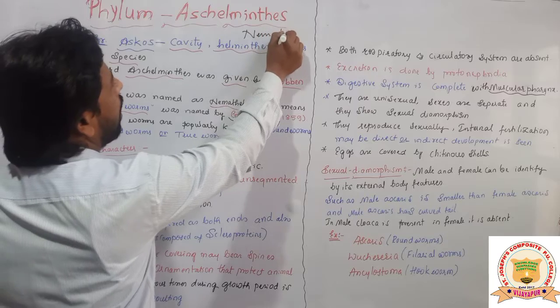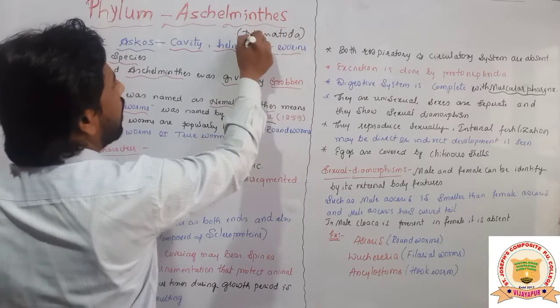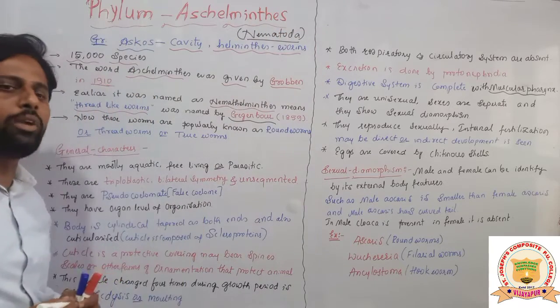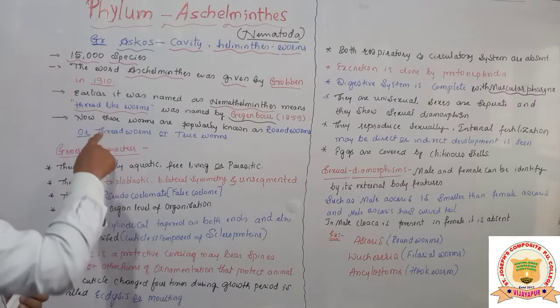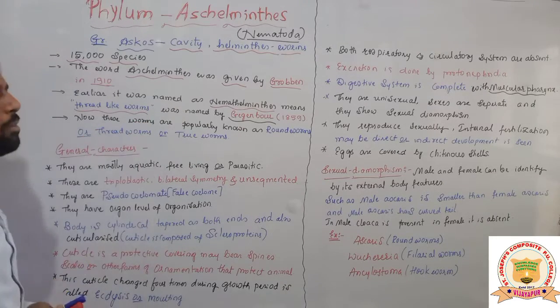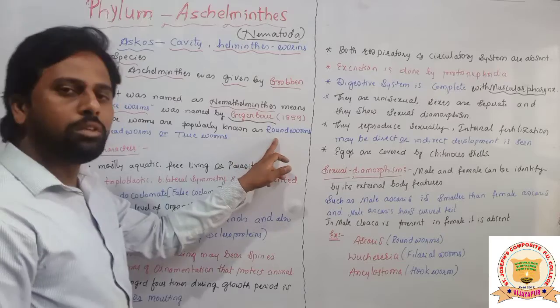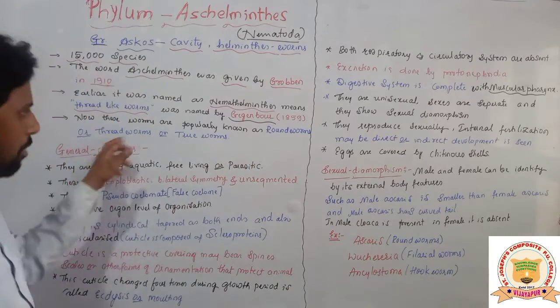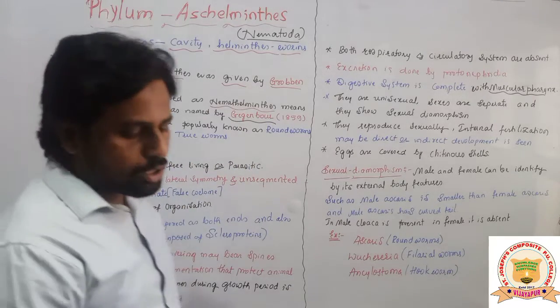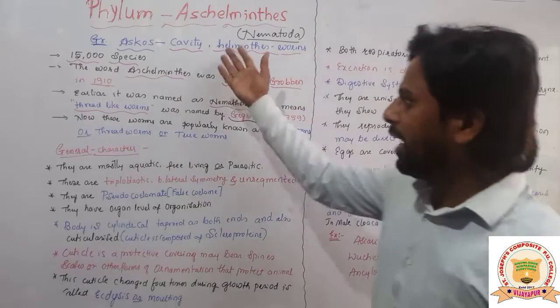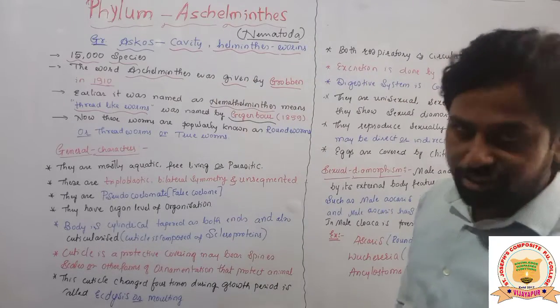And these Aschelminthes are also called what? Nematoda. So they are also called Nematoda, students. Now these animals are popularly known as what? Roundworms, threadworms, or they are also called true worms. So this is the introductory part of the phylum Aschelminthes.